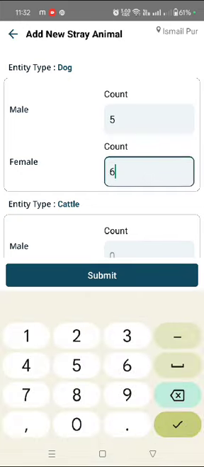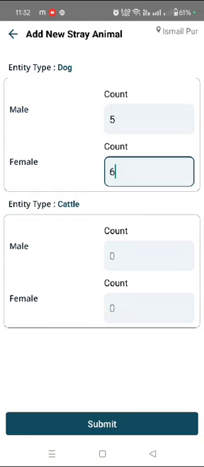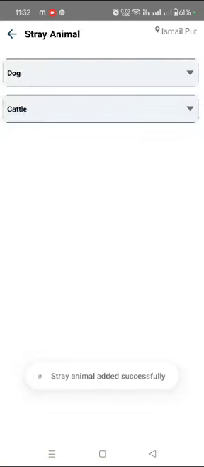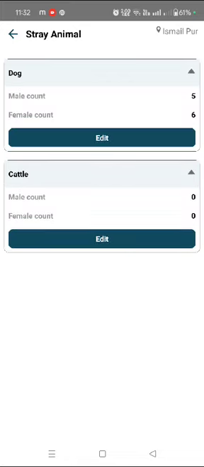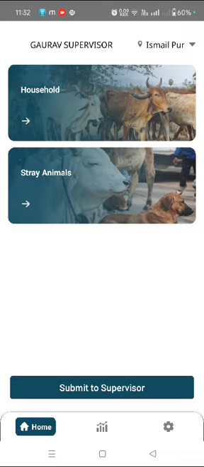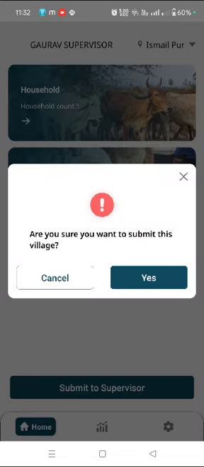Animal count, I say 5 female dogs are there, 6 female dogs, 5 males, and cattle are not there. So it will show me here a male count and female count, and here I have just entered the information. If I want to make any correction, I need to click on edit. Likewise, the data for this village has been submitted. Now I need to submit my whole work to my supervisor to check or review, so that we can move to the next level of approvals. So I have simply clicked on submit to supervisor.